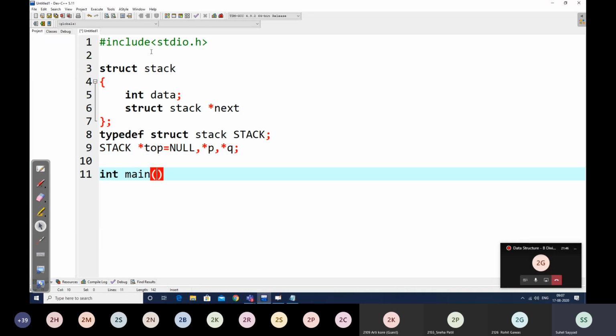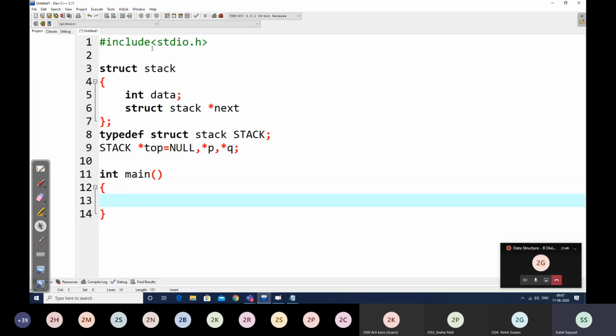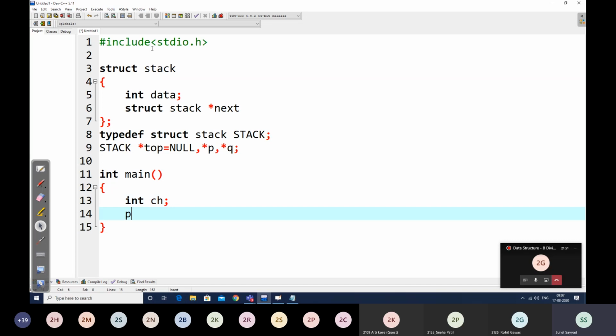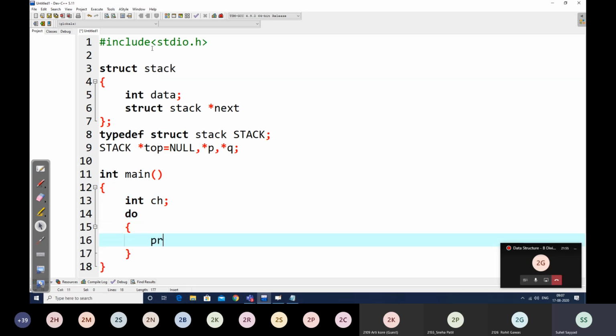Then we have our main function. In main, we take a choice from the user and create a menu driven program. The first choice will be push, the second pop, the third top of stack, the fourth traverse, and the fifth exit.